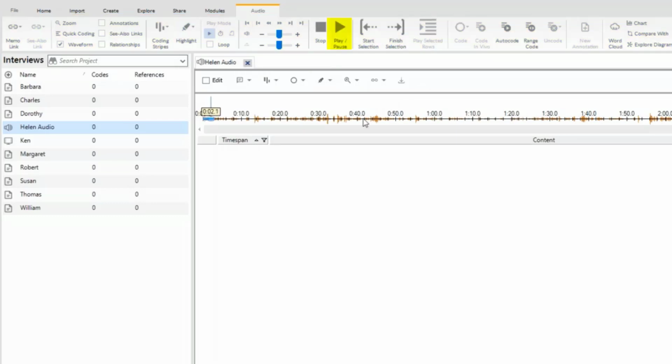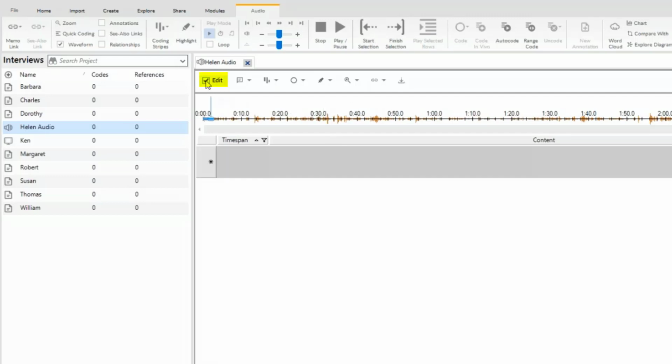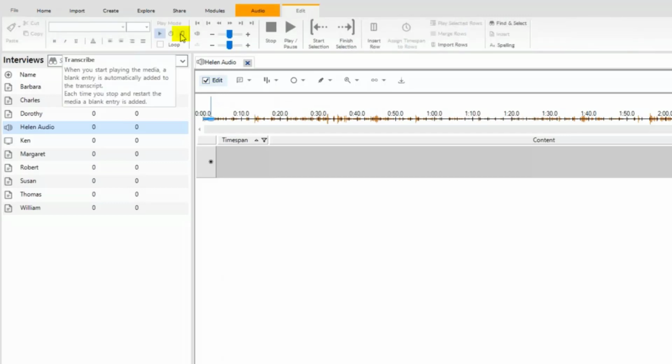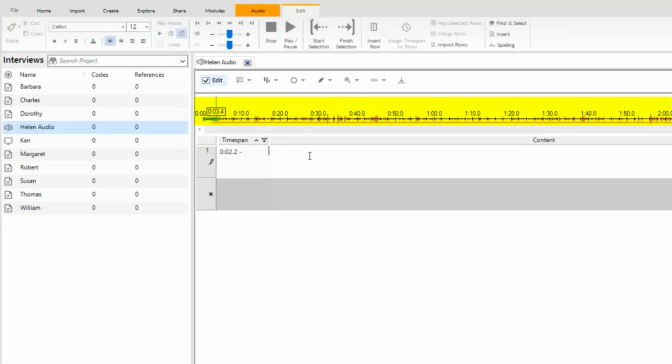I can also use NVivo to help me transcribe in 2 ways. So one way is to manually transcribe where it's in the software. Another way is our NVivo transcription product that automatically transcribes for you. So I'll first show you the manual way to transcribe. So if I click to edit, I can go up here to the transcribe area and just click on it. And then when I play, you can see that it's following, and I can type in.